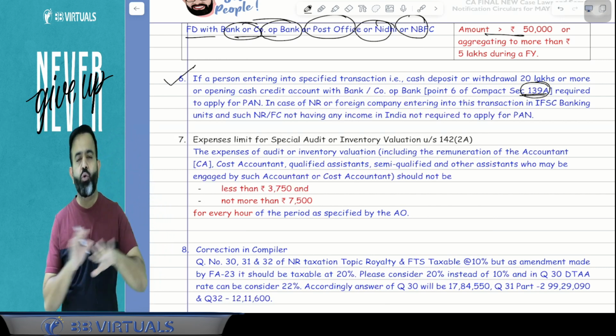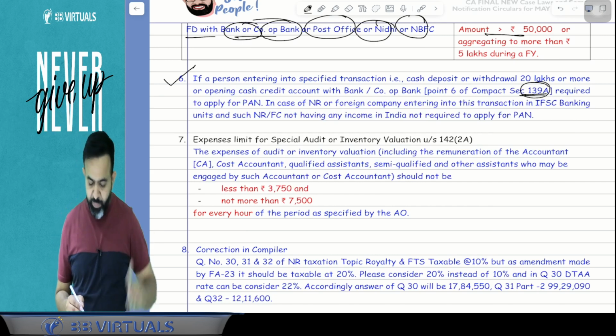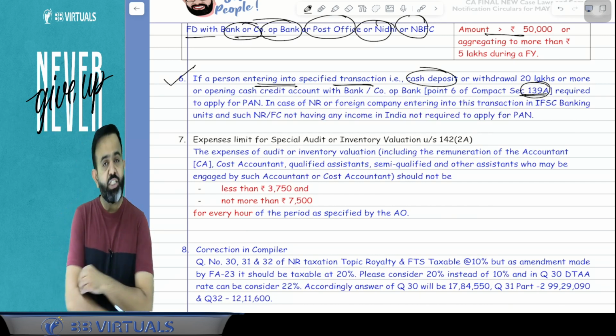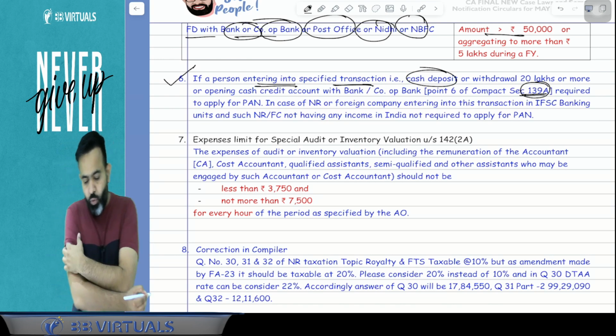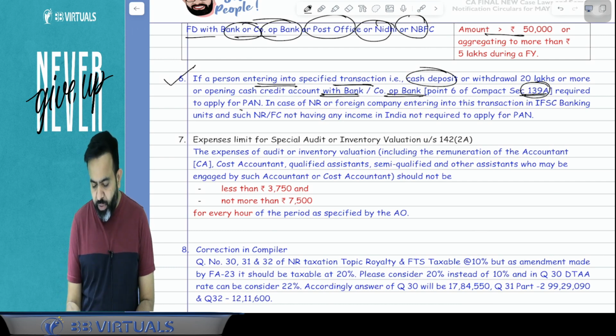Answer is no. If they don't have any income that is taxable in India, then there is no need to apply for the PAN number. So here, if a person enters into a specified transaction, that is cash deposit or withdrawal of 20 lakh or more, or opening a cash credit account with a bank or cooperative bank, that is point number 6 of section 139A, they are required to apply for PAN.